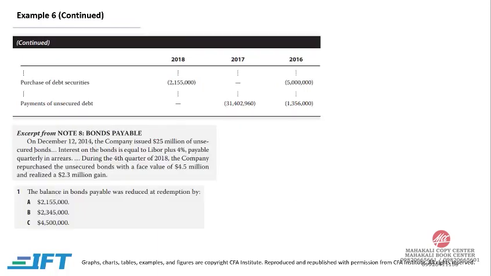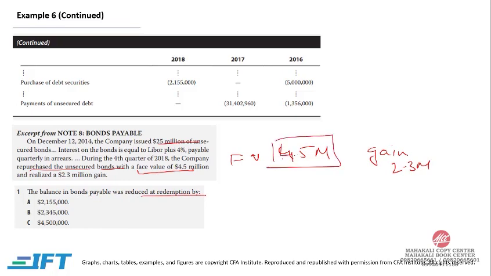Let's read the question. On December 12, 2014, the company issued 25 million of unsecured bonds. Interest on bonds is equal to LIBOR plus 4% payable quarterly in arrears. During the fourth quarter of 2018, the company repurchased unsecured debt with a face value of 4.5 million. So the face value or the carrying amount was 4.5 million and it realized a gain of 2.3 million. Now the first question is, the balance in bonds payable was reduced at redemption by what amount? So when we redeem the bond, the liability will go down by 4.5 million.